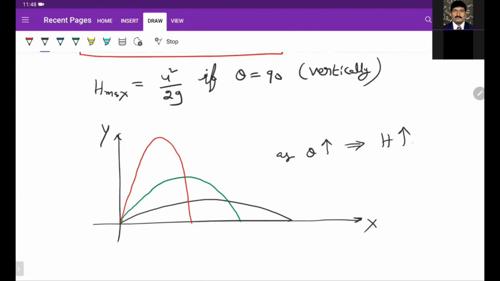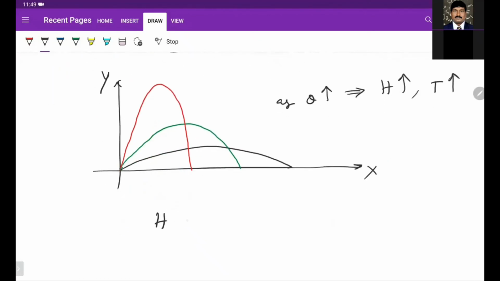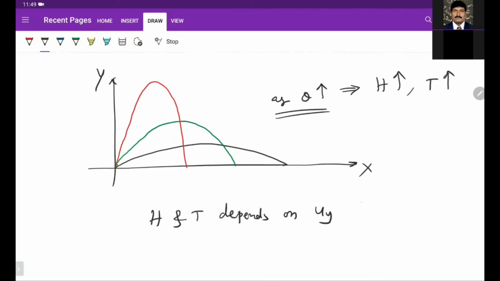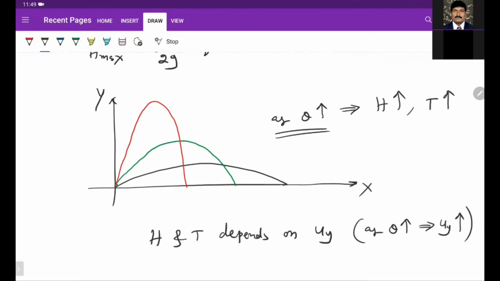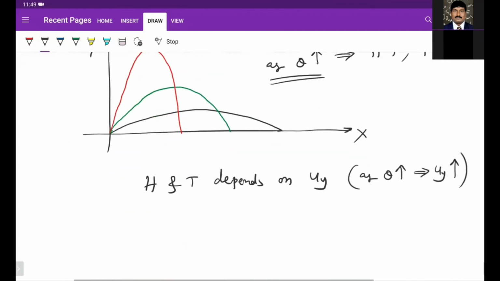Height is more, and time is also more. Because h and t depend on uy. So when I increase theta, uy increases. As theta increases, the vertical component of velocity increases, so height increases, and time of flight also increases. So this is the height and time.